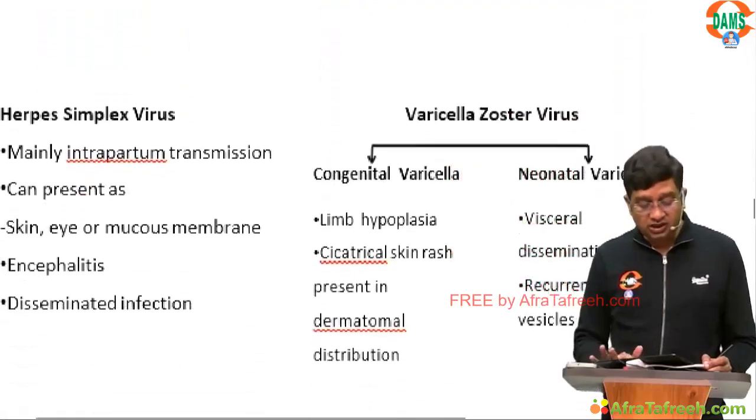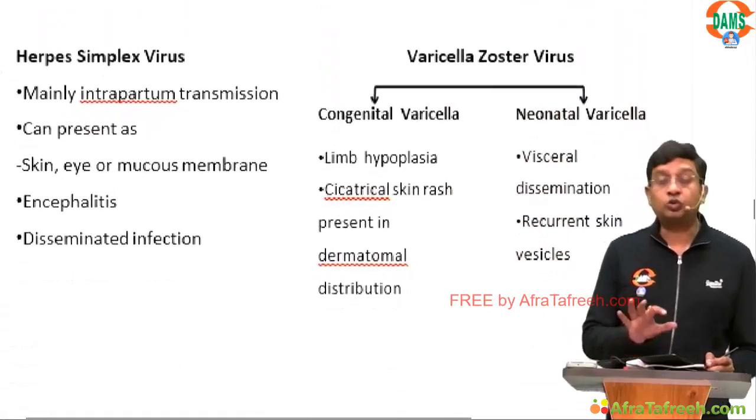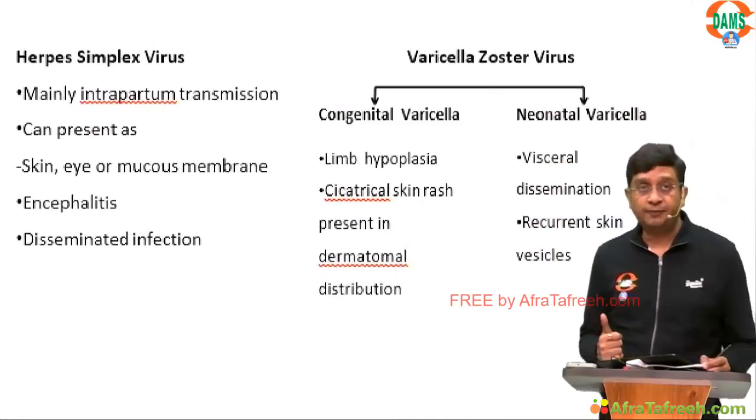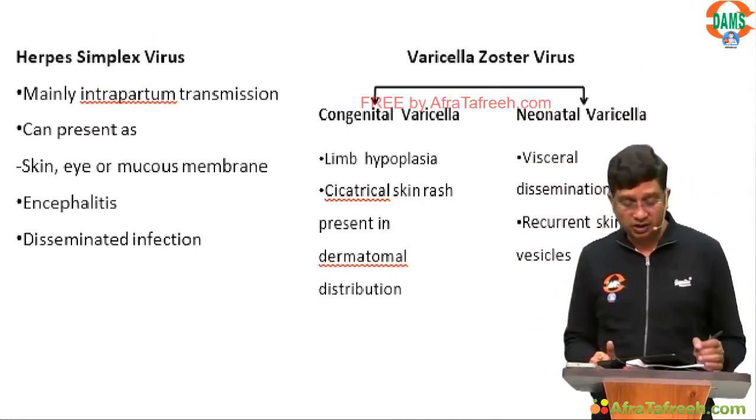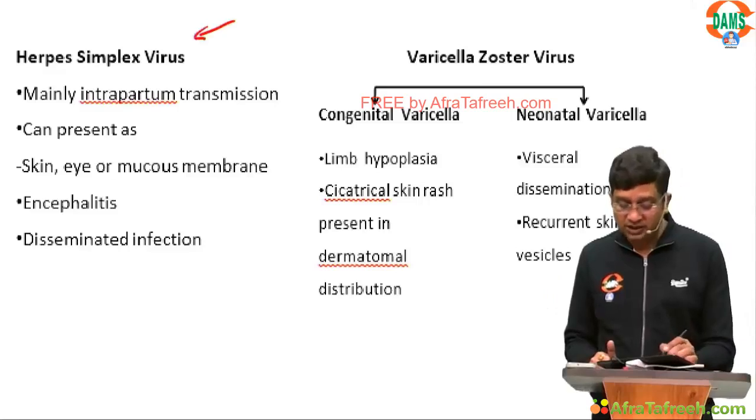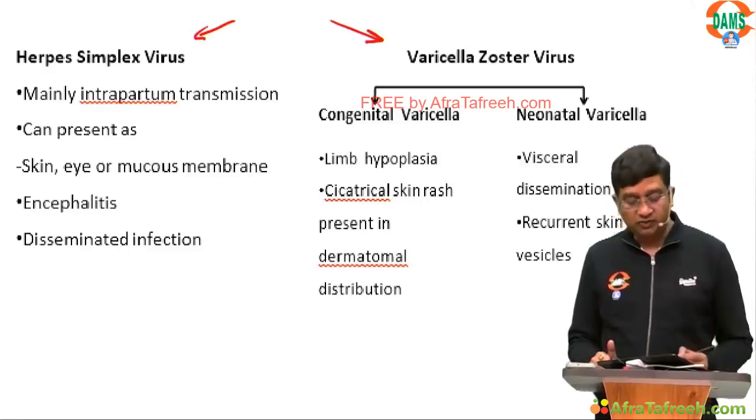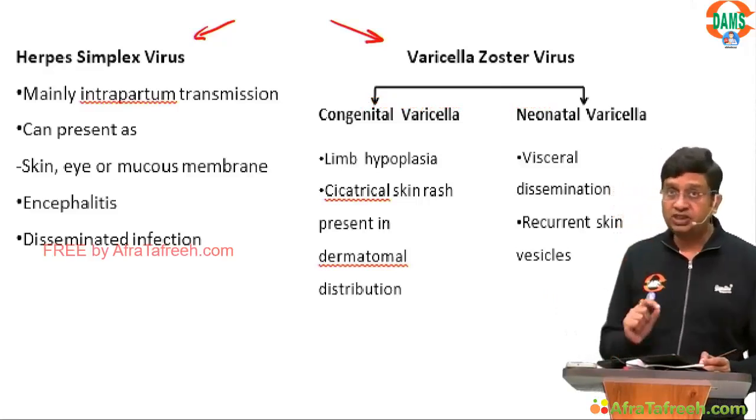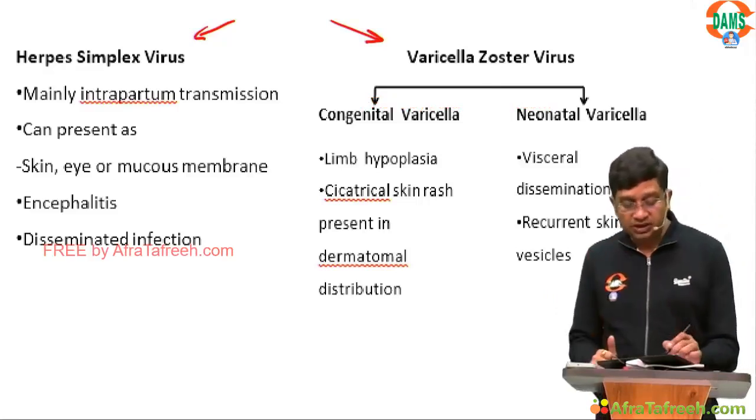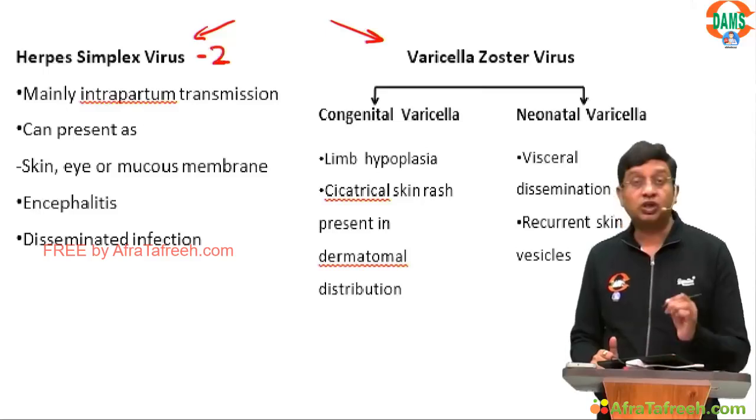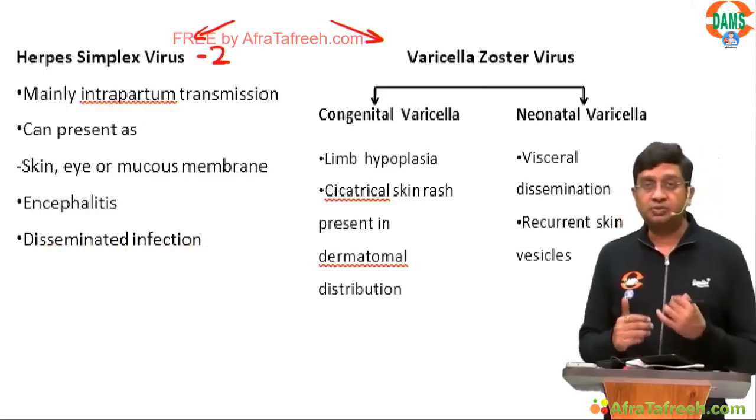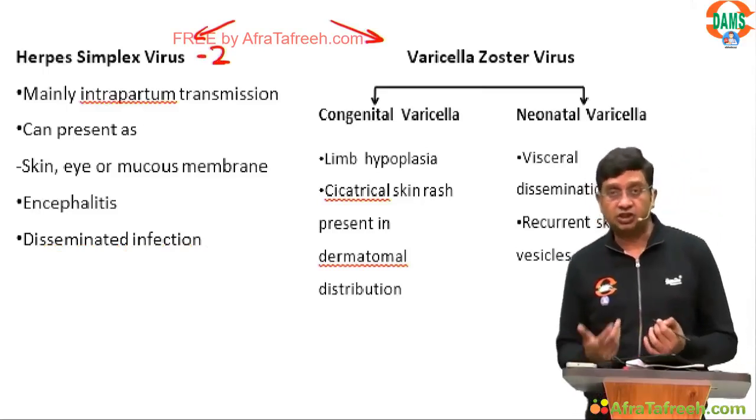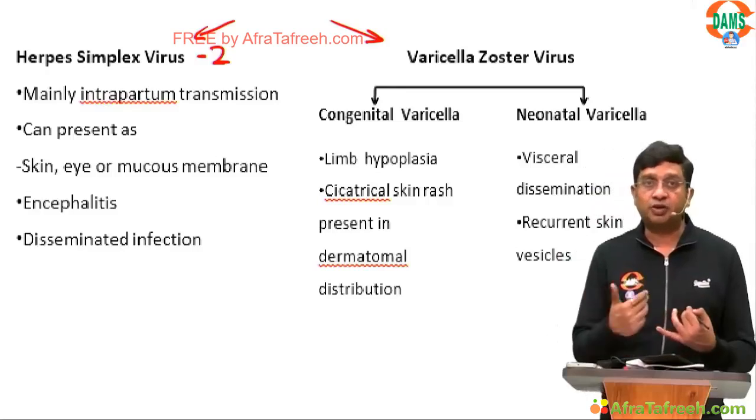Now in skin lesions, there are again two things which can cause skin lesions. One is herpes simplex virus, one is varicella zoster virus. So one can be herpes simplex and one is particularly varicella zoster. And the herpes simplex here is basically herpes simplex virus 2. This is herpes simplex virus 2, and this is mainly intrapartum transmission, that is, mainly transmission from the mother's genital tract at the time of delivery.